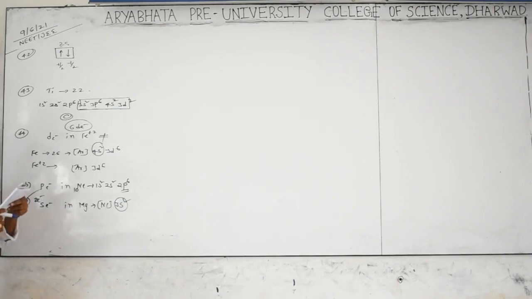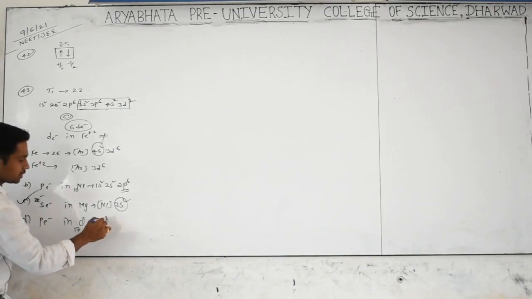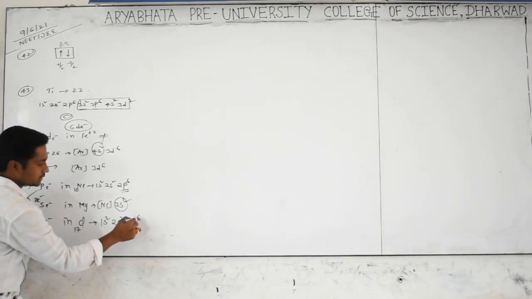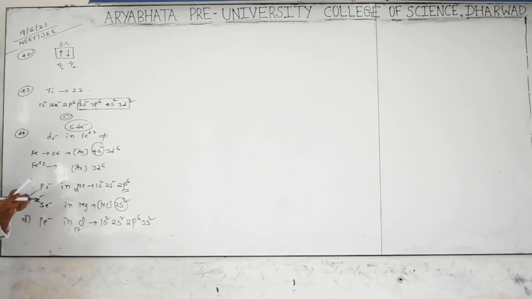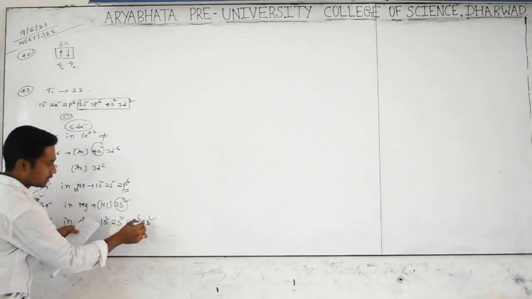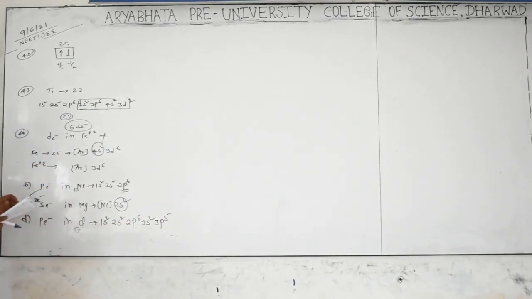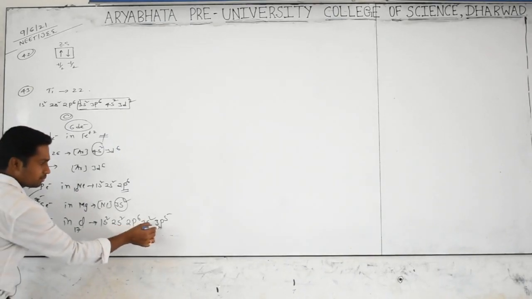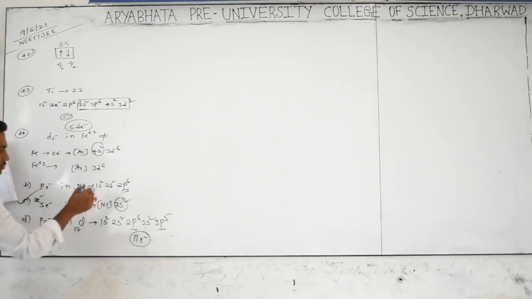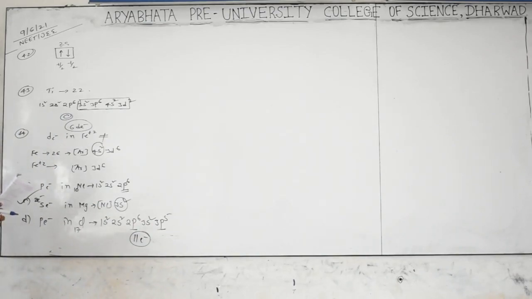Go for the last one, option D: p electrons in chlorine. Chlorine means 17, configuration 1s2, 2s2, 2p6, 3s2, 3p5. So p electrons in chlorine 17 are how many? 6 plus 5, 11 electrons are coming. This is also not equal, no? Yes, he is asking that only, which is not equal: p electrons in chlorine and s electrons in magnesium.